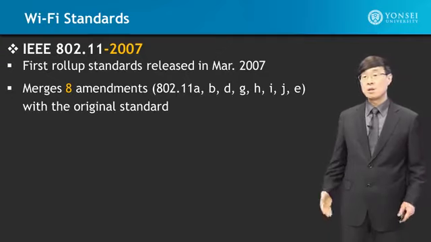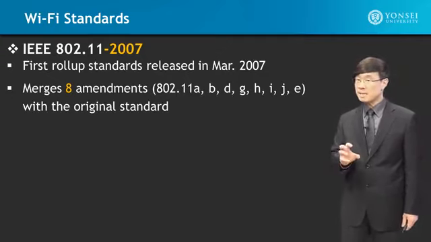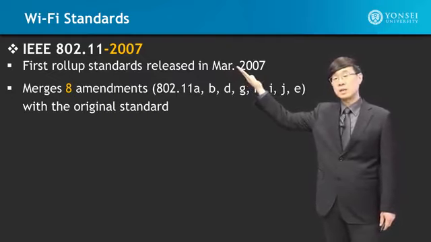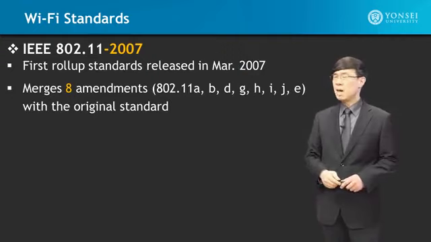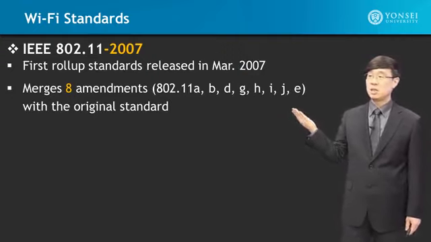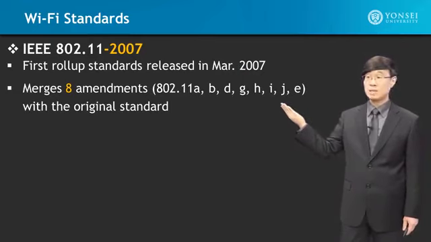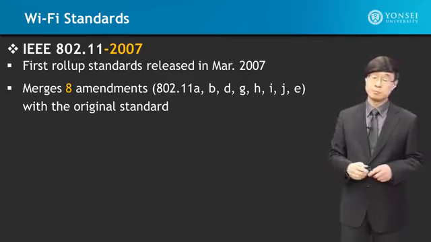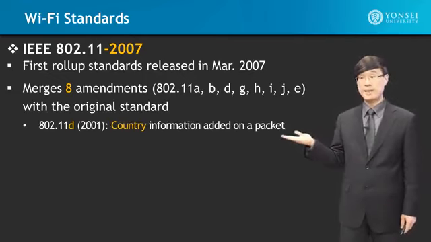These are the ones that were rolled up, combined together into one standard in the 802.11-2007 protocol. Now, you may be thinking, well, I heard of a, b, g, and e, but what's this d, h, i, j? Well, let's explain that.